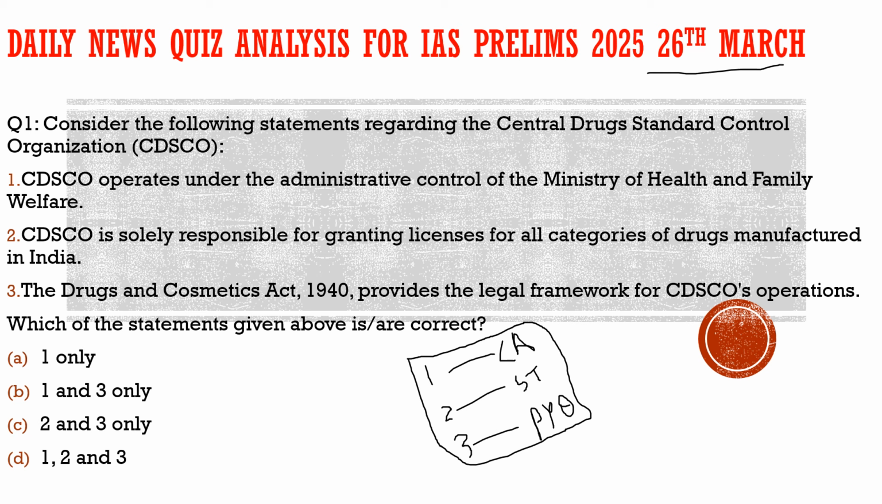As you can see here on the screen, the question is basically about the Central Drug Standard Control Organization, CDSCO. Before going to the context of why we brought this question, let's solve it. The question says, consider the following statements regarding the Central Drugs Standard Control Organization. First statement: CDSCO operates under the administrative control of the Ministry of Health and Family Welfare. 100% correct, nothing wrong with the statement. First statement is 100% true.